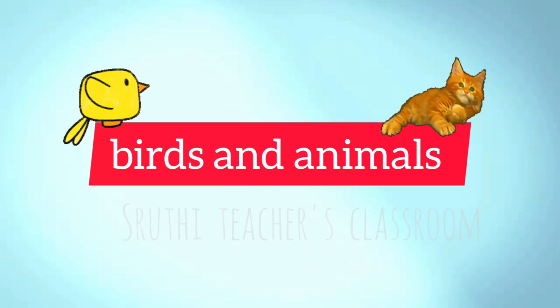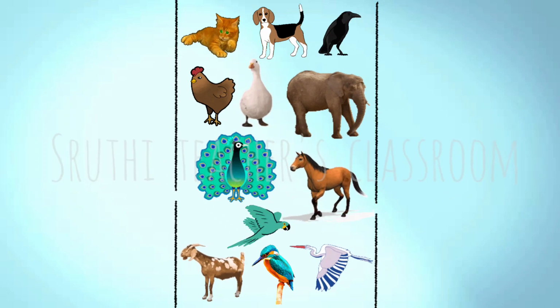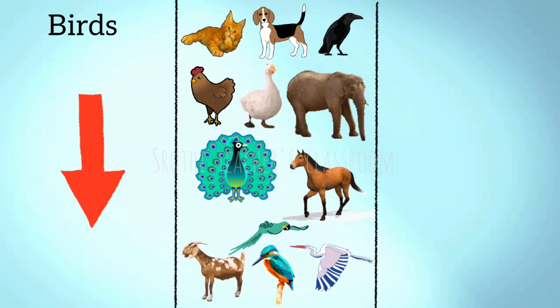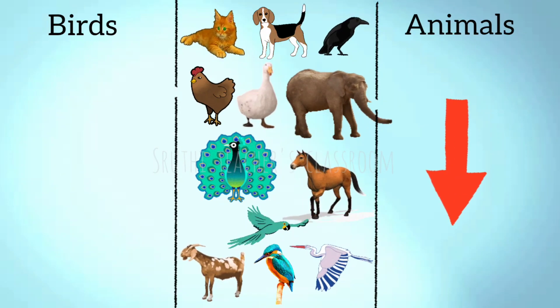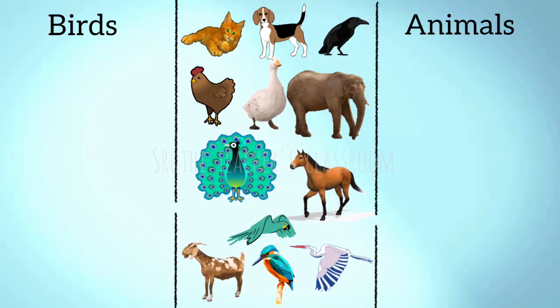Birds and animals. Look, children, here are some birds and animals. You have to paste all birds in this column and all animals in this column. Okay? Are you ready? Come, let's do it.